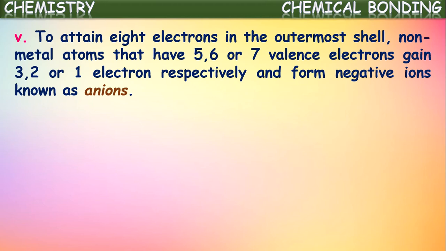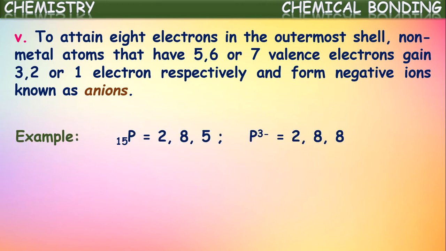So to complete their octet, they will accept the remaining electrons from the other atoms. So by accepting electrons, these atoms form negative ions. These negative ions are called anions. Okay, so generally non-metals, by gaining of electrons, form negative ions, which we call anions.